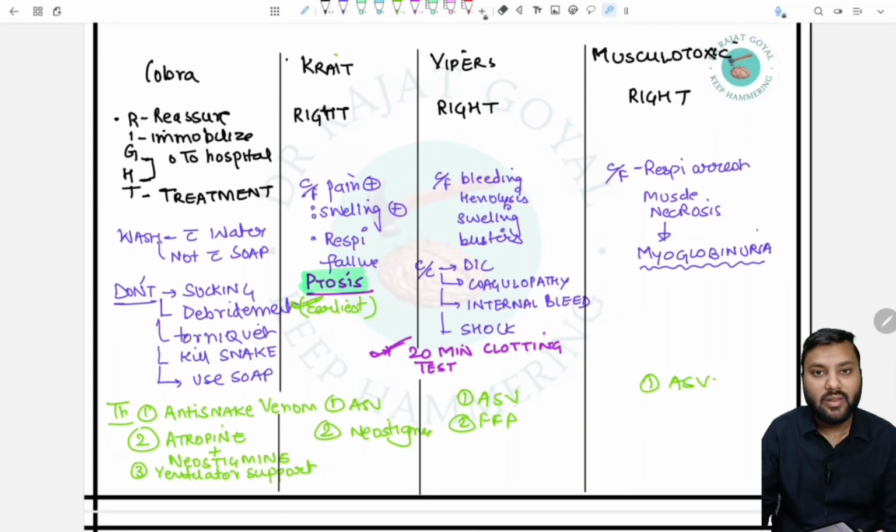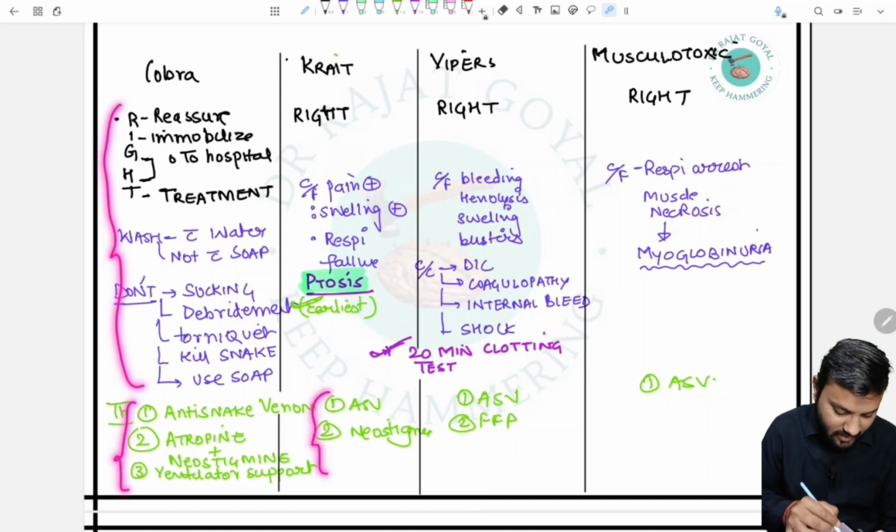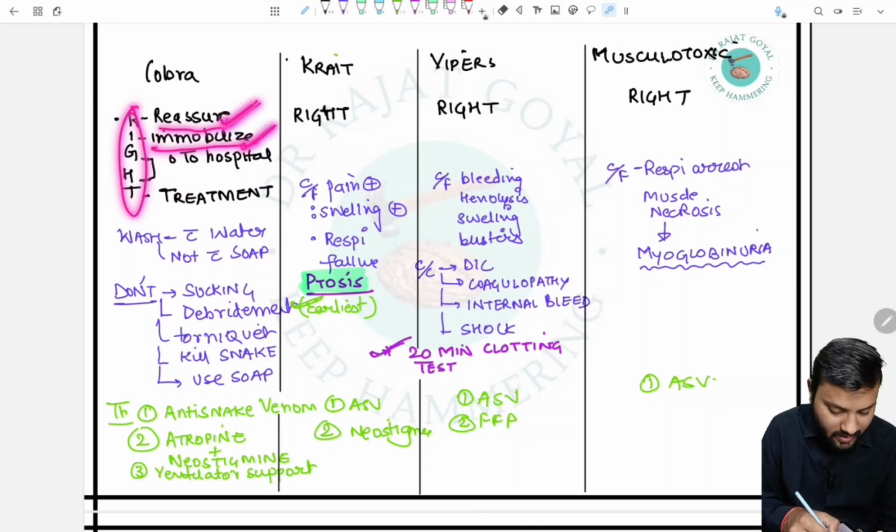So what we have to do when there is a case of snake bite? There are some basic things that we have to do, and there are some specific things that we have to do. In the basic things, we have to firstly reassure the person. Then we have to immobilize the part in which the bite is there.